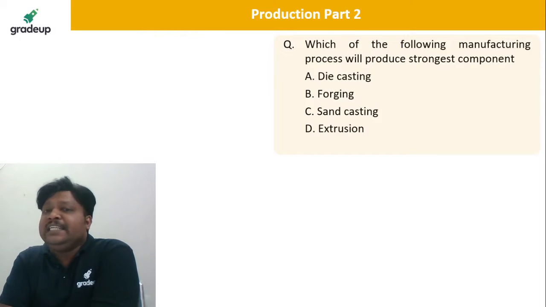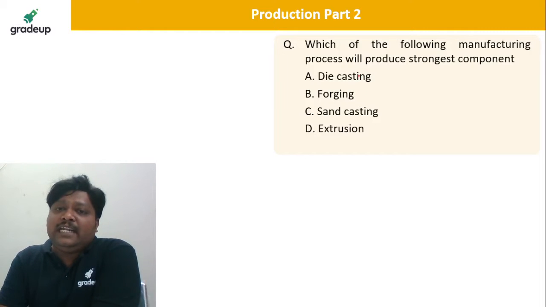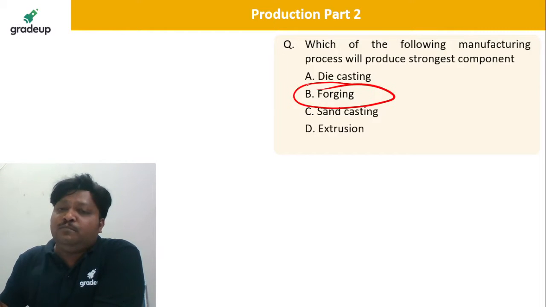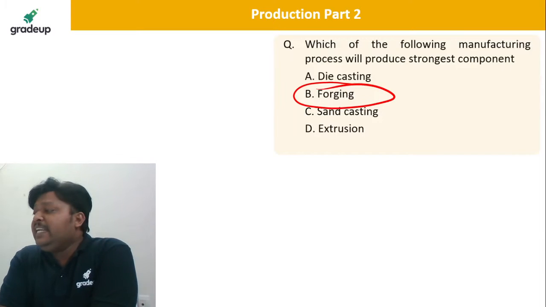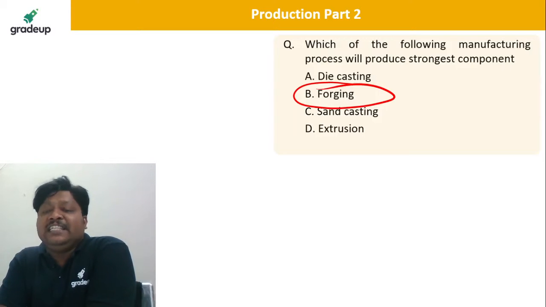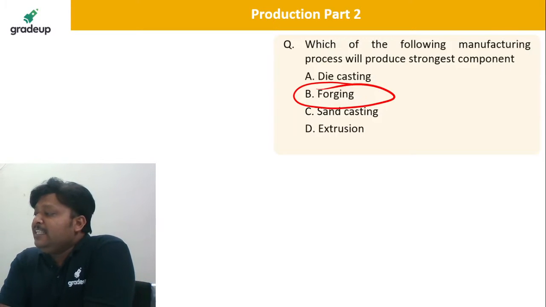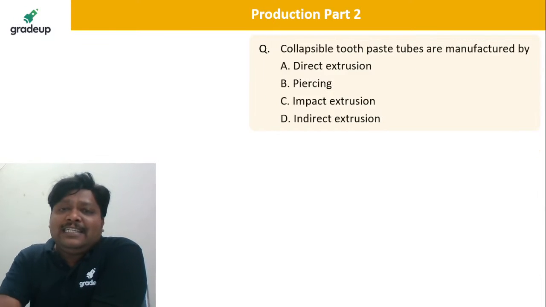So definitely it is forging. The strongest components can be made only with forging. Very good, dear Hashim. Yes, forging. Come on.